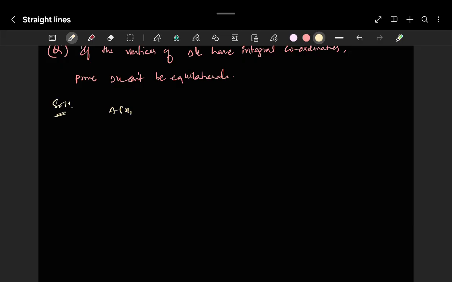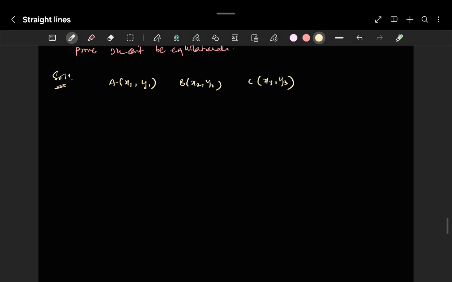Let us consider a point A as x1 y1, B as x2 y2 and C as x3 y3. So basically this is for a triangle ABC, and x1 y1, x2 y2 and x3 y3 are all integers only. So we know that delta is nothing but half into mod of x1 into y2 minus y3 plus x2 times y3 minus y1 plus x3 times y1 minus y2.